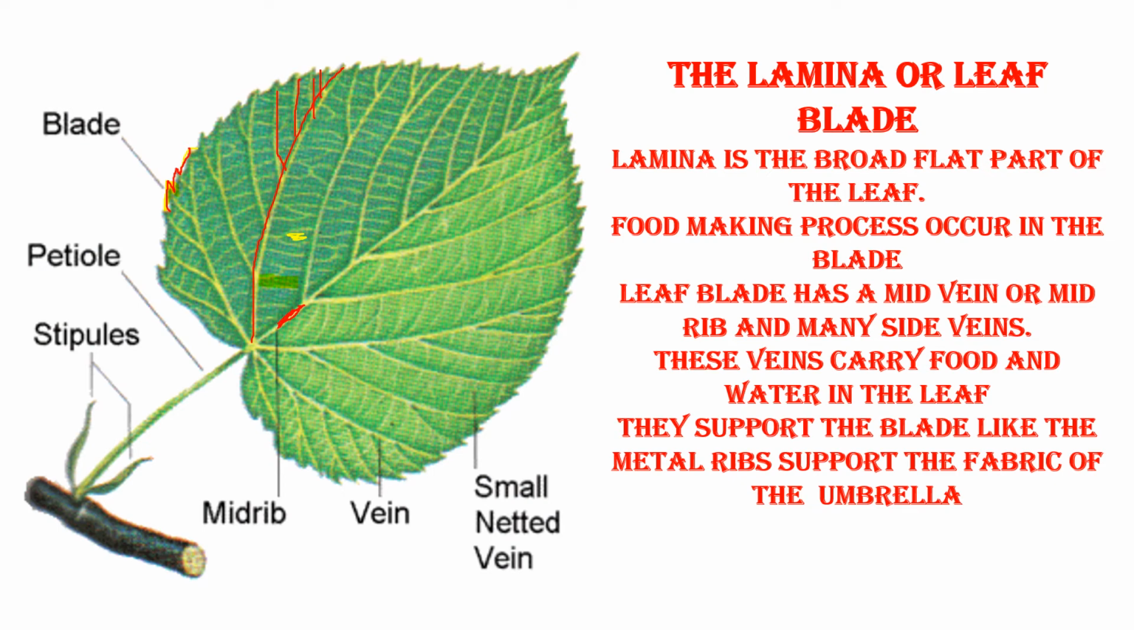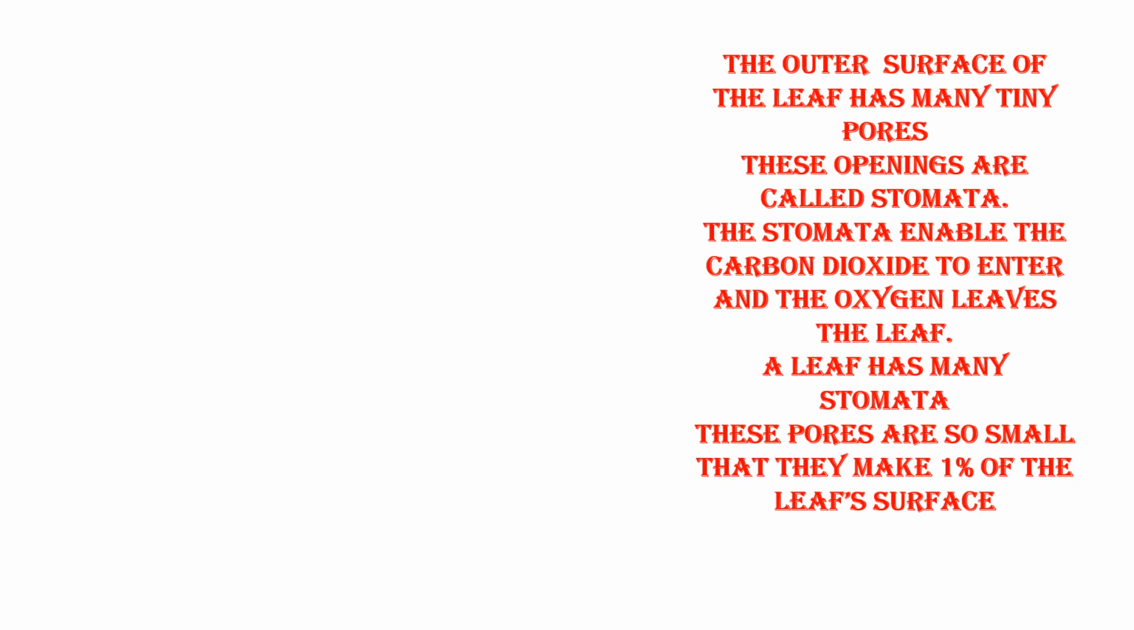So these veins help to carry the food and water in the leaf, and they support the blade like the metal ribs in the umbrella support. Okay. So this was about the third part of the leaf. Now, we have learnt about the ribs, that is the veins, and lamina of the leaf. Now, we have a little more to know about the outer surface of the leaf.